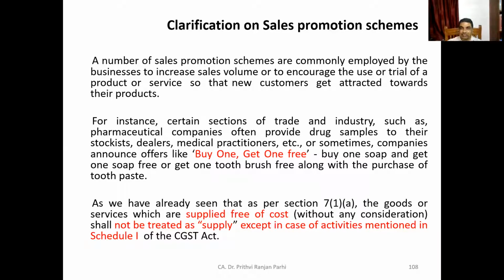So in that case, some people may think that one product is supplied, another product is supplied without consideration. Whether that will fall under the ambit of supply. You might have seen this transaction: you buy one soap and get one more soap free, or buy 3 soaps, you get the fourth soap free. If you're buying something like this, that question might be coming to your mind, whether the free item will be treated as supply for consideration or not.